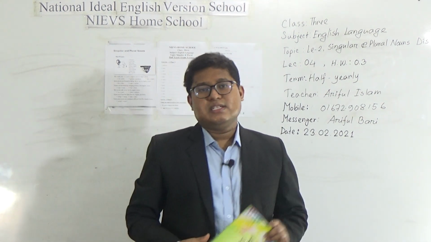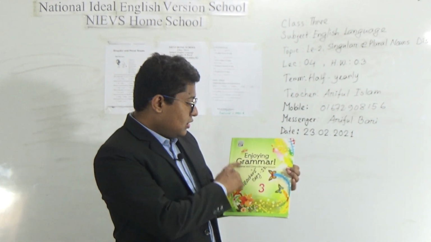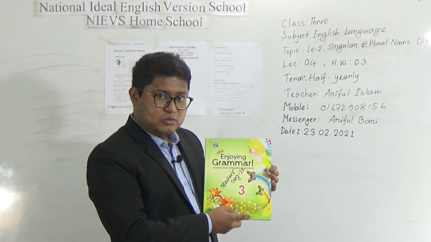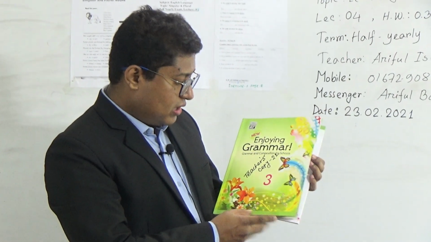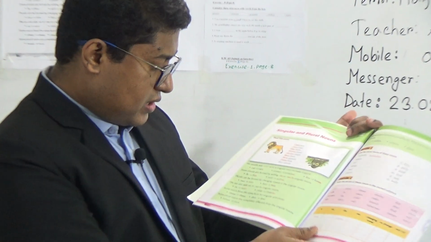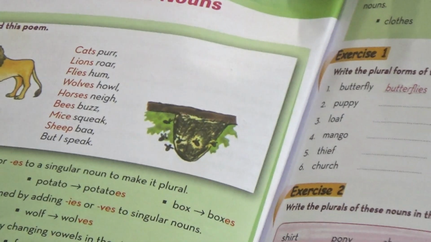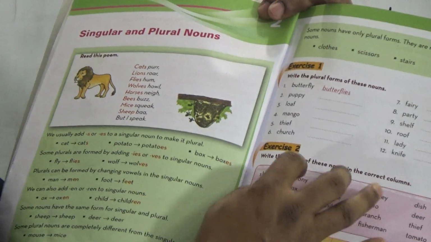So, my dear students, open your books. New Enjoying Grammar. This is your book. New Enjoying Grammar, Grammar and Compositions 3, and go to page number 6, singular and plural. Okay, and we will do exercise 1, 3, and 4. We will not do exercise 2.